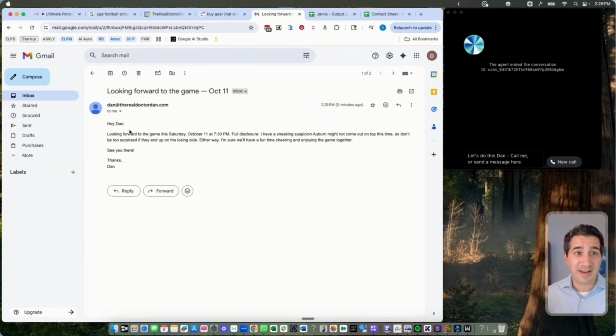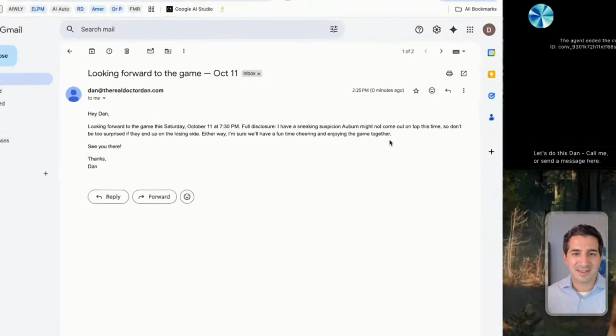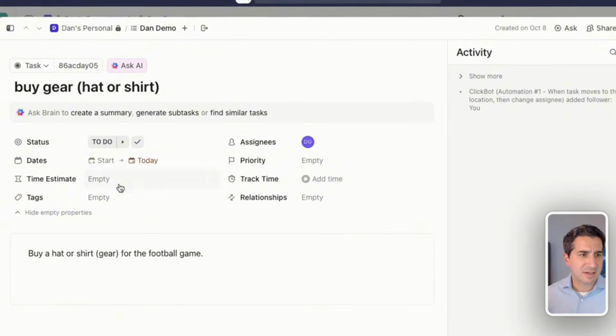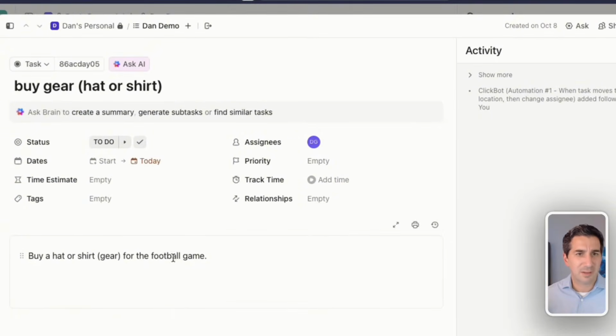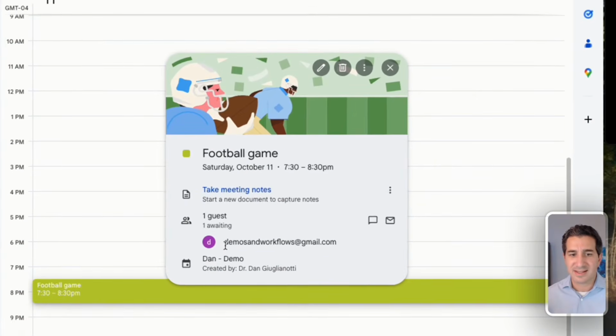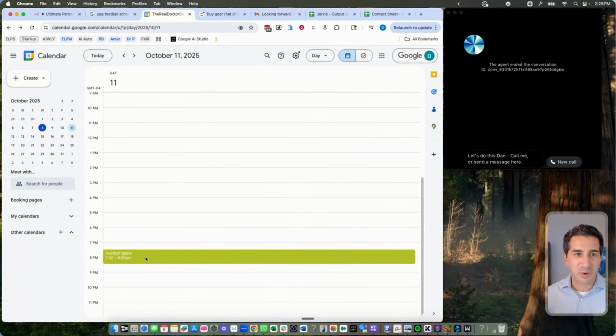So that's it. Check it out. It actually works. So here's the email. It sent a nice email here, and that's perfect. That email there would be exactly what I would put. The gear is here. It's buy gear or hat or t-shirt inside of ClickUp. It's actually there. And then the invite is down here. It has the right guest. This is Dan Scott's guest. It's for the right time. Absolutely perfect. So now let's walk through how this actually works.